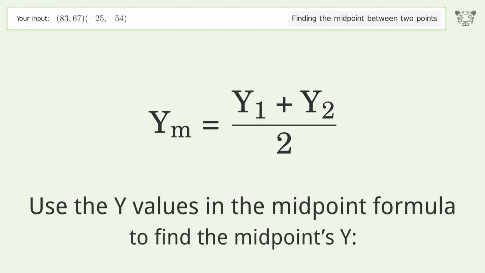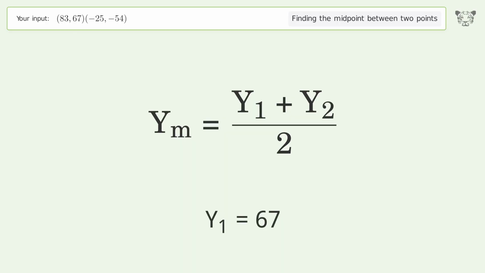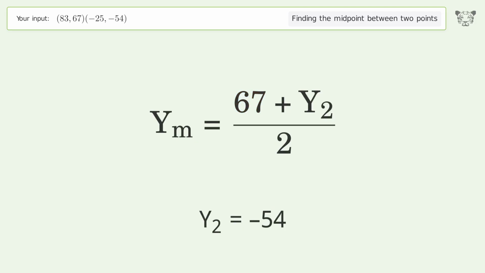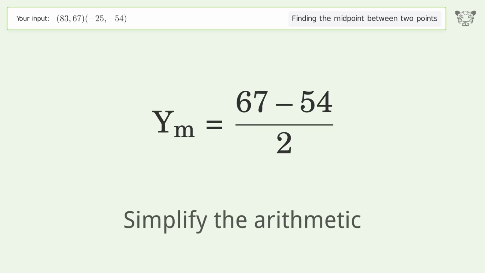Use the y values in the midpoint formula to find the midpoint's y. y1 equals 67. y2 equals negative 54. Simplify the arithmetic.